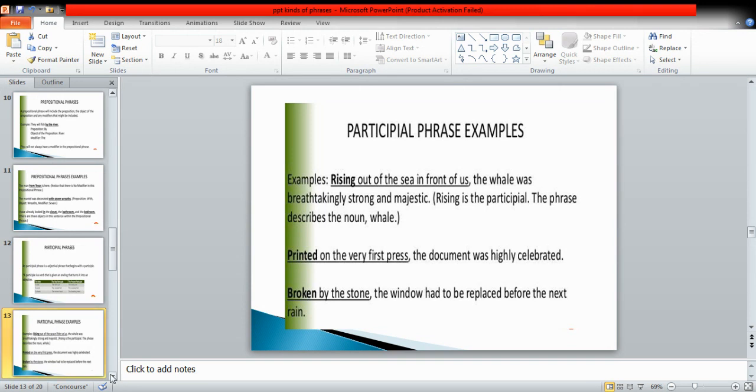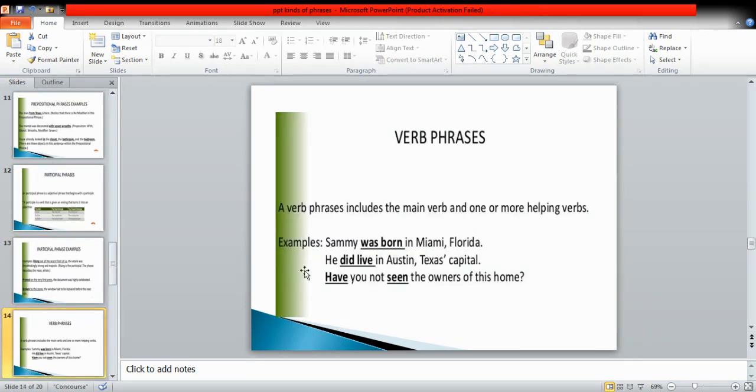Then we come to the next kind, and that is verb phrase. What do we mean by verb phrase and how are the phrases formed? They are formed by adding helping verb plus main verb. In all these examples, you can see was born, did live, have seen. In all these sentences, you can see that helping verb plus main verb becomes a verb phrase. So whenever you have a helping verb plus main verb underlined, it means that it is a verb phrase.